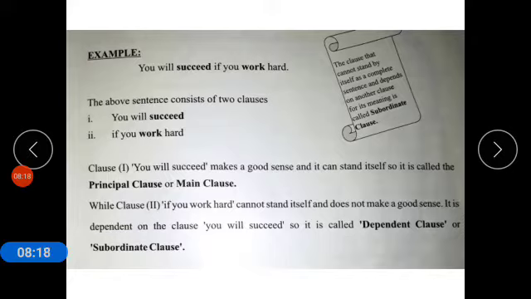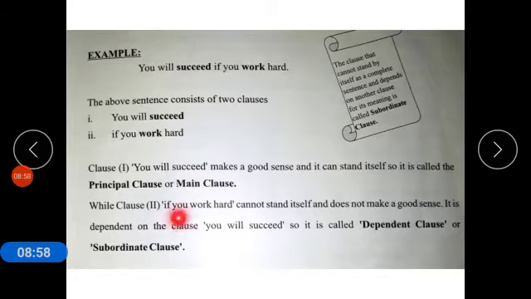Now coming to the examples: you will succeed if you work hard. It is a sentence and we have to find the clauses in it. The above sentence consists of 2 clauses: you will succeed, and if you work hard. There are 2 parts of one sentence. Clause number 1, you will succeed, makes good sense and can stand by itself, so it is called the principal or main clause.